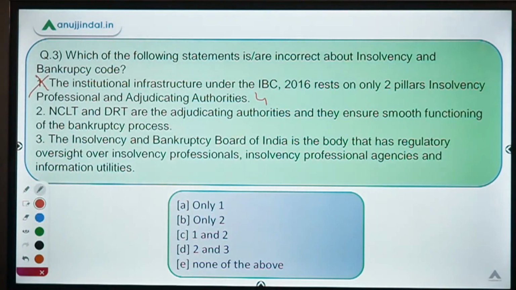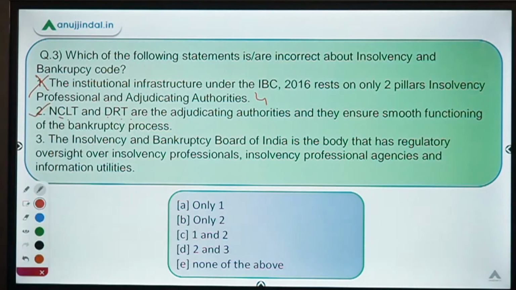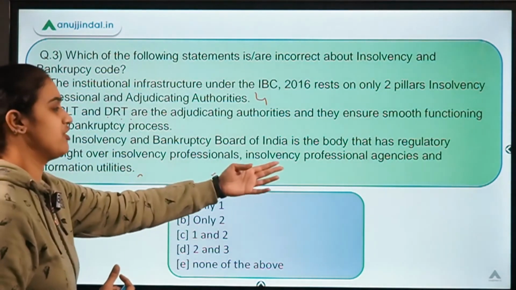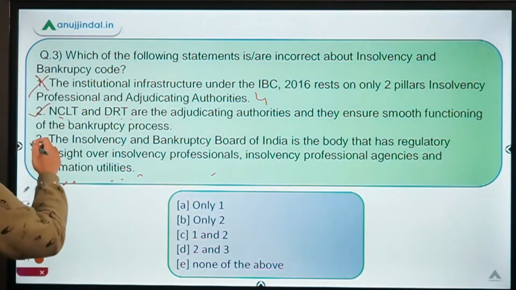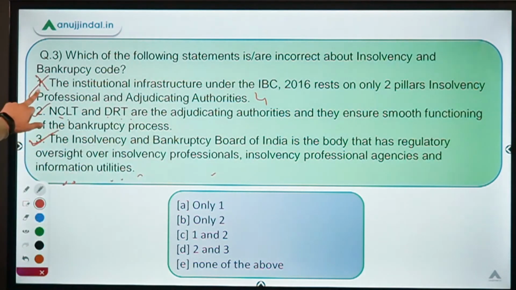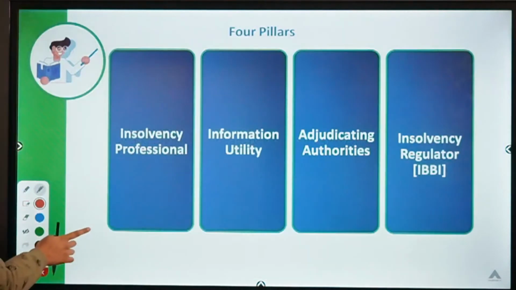Second statement says NCLT and DRT, that is your National Company Law Tribunal and Debt Recovery Tribunal, are the adjudicating authorities and they ensure smooth functioning of your bankruptcy process. This statement is absolutely correct. And the last one says the Insolvency and Bankruptcy Board of India is the body that has regulatory oversight over your insolvency professionals, insolvency professional agencies, the information utilities. This is the thing which I discussed while discussing the IBBI. So only the first statement is incorrect. Answer is option A. Let's move ahead further.